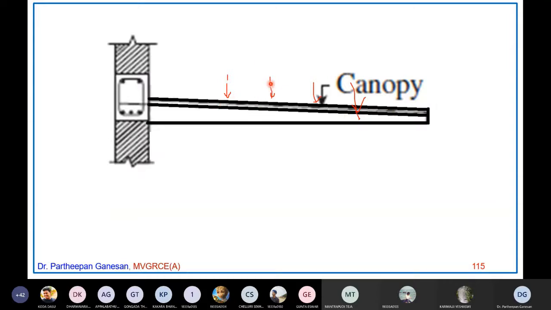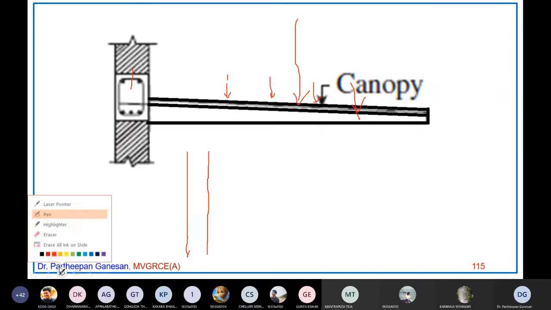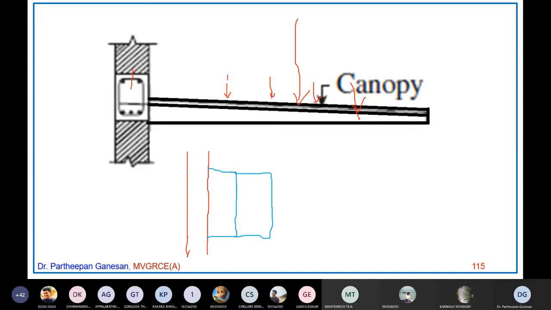So this load, let us say this is the resultant load of all the loads acting on the slab. Because this resultant load is not passing through the centroid of this beam, naturally this will produce a moment. Remember, this is a cross section. If you see the plan, this is your beam, and let us say this is your slab, which will be longer. Let us say this is the sunshade, and this is the beam.